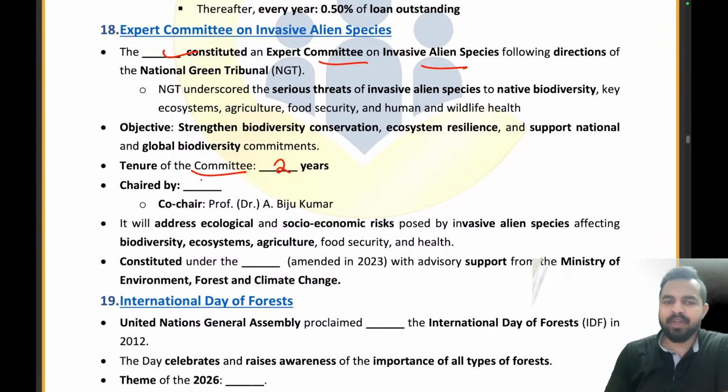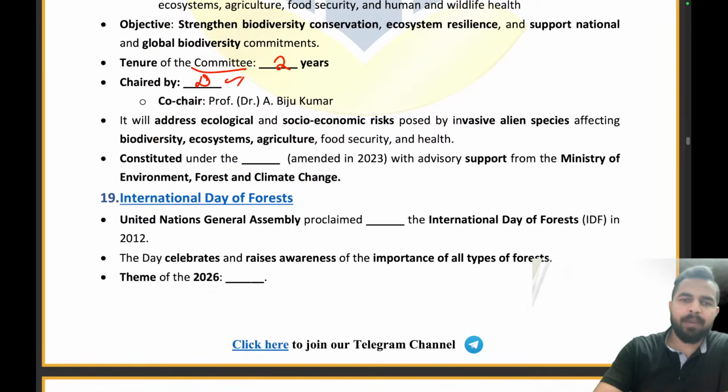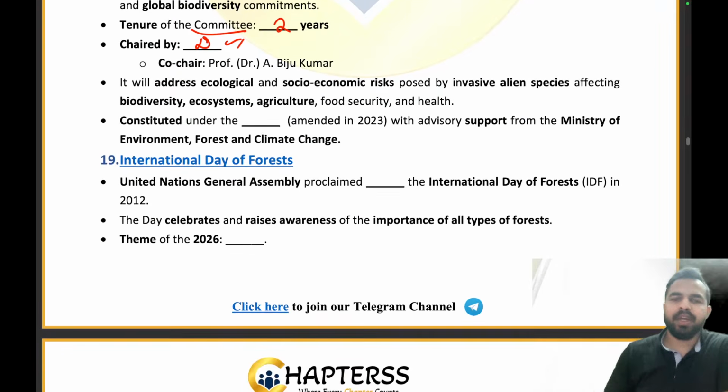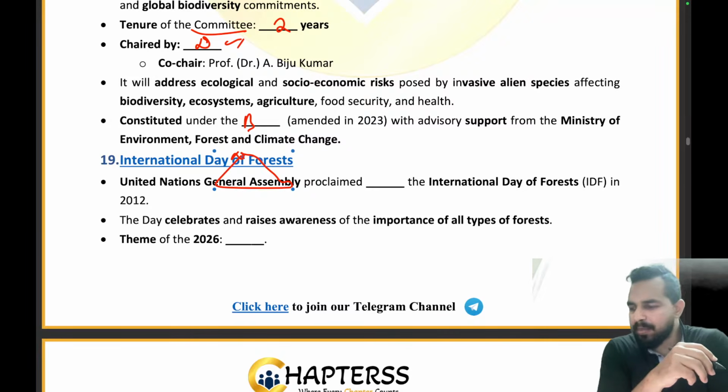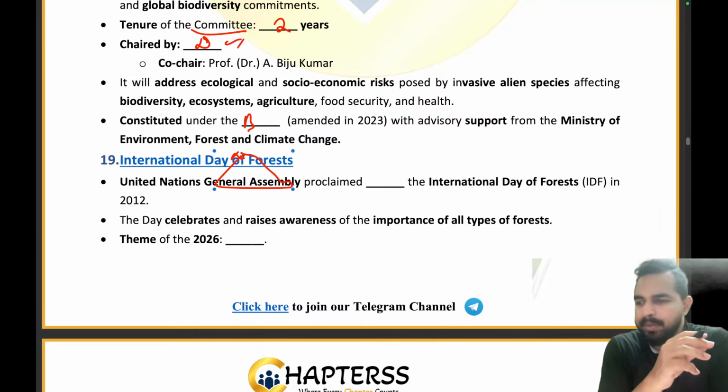It will be chaired by Mr. Dhananjay. Absolutely right. It is constituted under the dash amended in 2023. It is the Biological Diversity Act 2002, under which we are coming up with this particular committee, right? So I can see that yes, everybody of you has given me the right answer in the chat box. Now moving on to the next part.